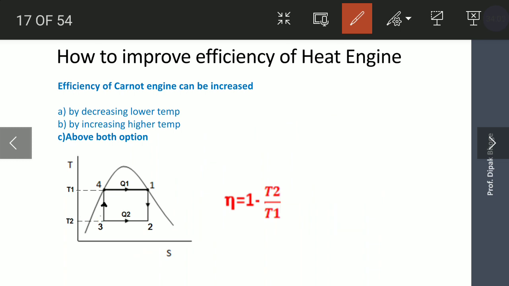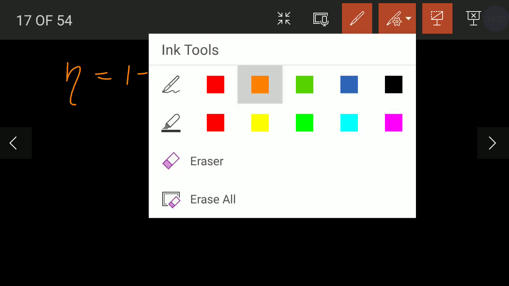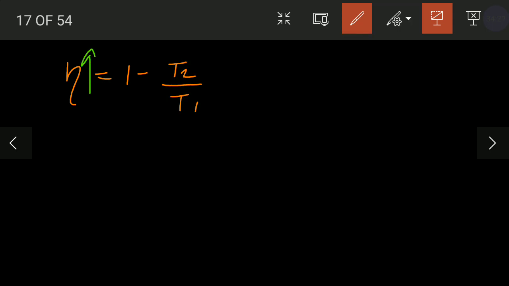How to improve the efficiency of a heat engine? We have a few options. The efficiency of a heat engine is 1 minus T2 by T1. Here the ultimate aim is to improve the efficiency on the left hand side. On the right hand side, we need to increase this green colored bracket.